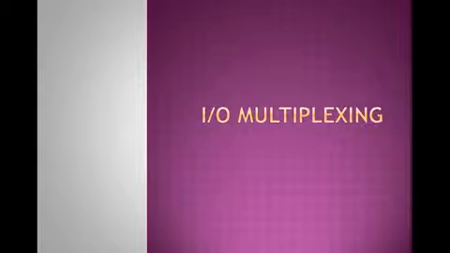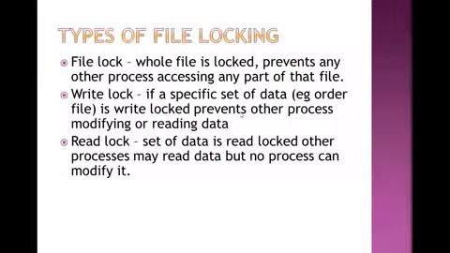One is the write lock. If a specified set of data is write locked, that prevents other processes from modifying or reading the data. One is the read lock, where a set of data is read locked. Other processes may read the data but no process can modify it. So one is file, one is write, one is read. These are the three types of locking that are available.